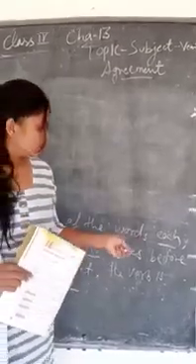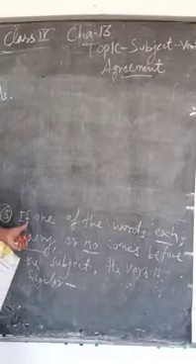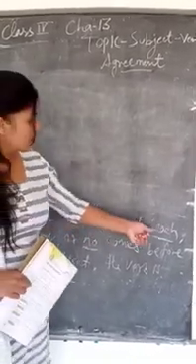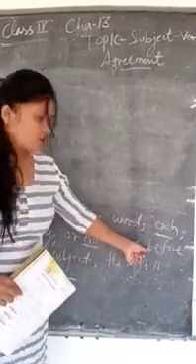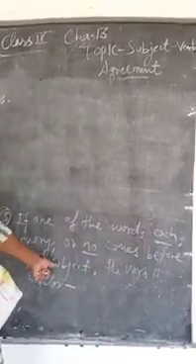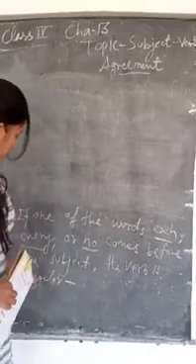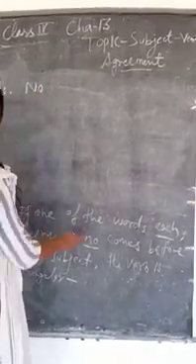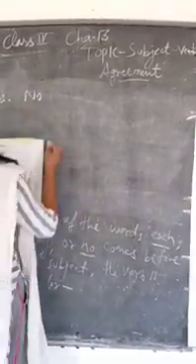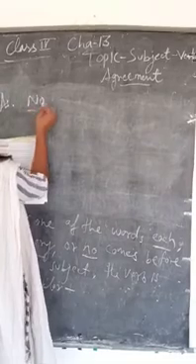So students, notice this fifth rule. If one of the words each, every or no comes before the subject, the verb is singular. Here is an example: no comes before the subject.